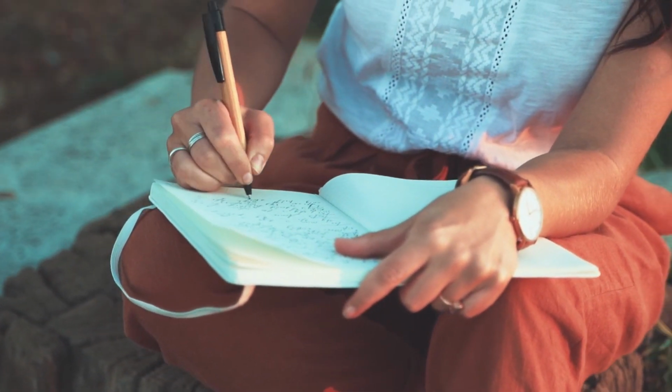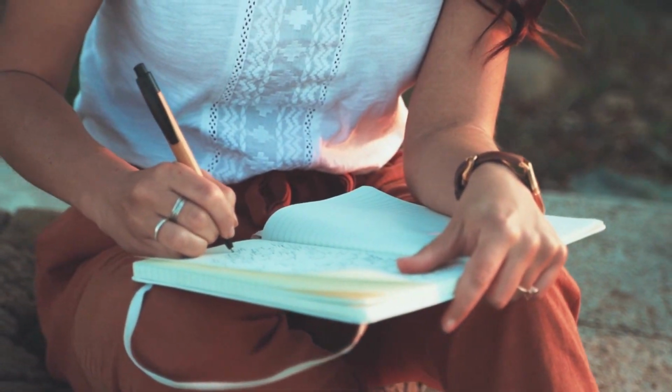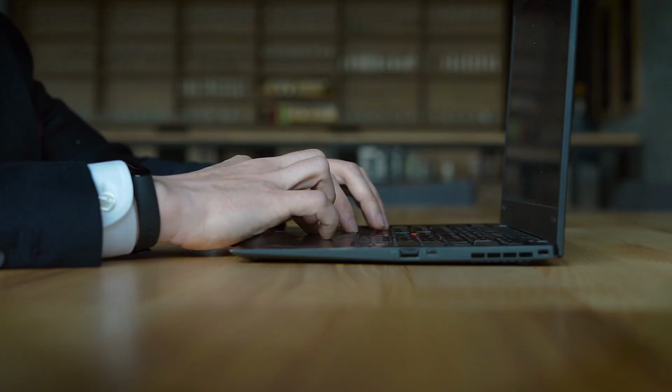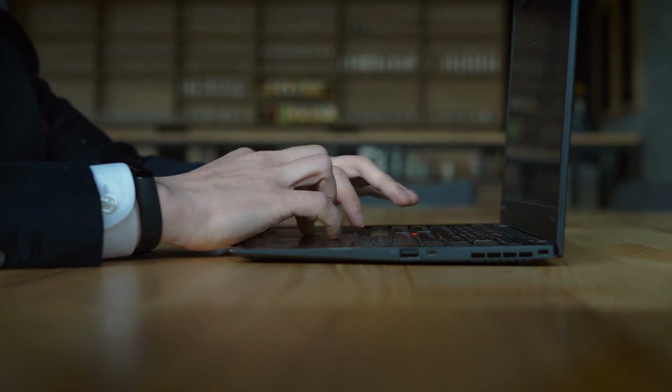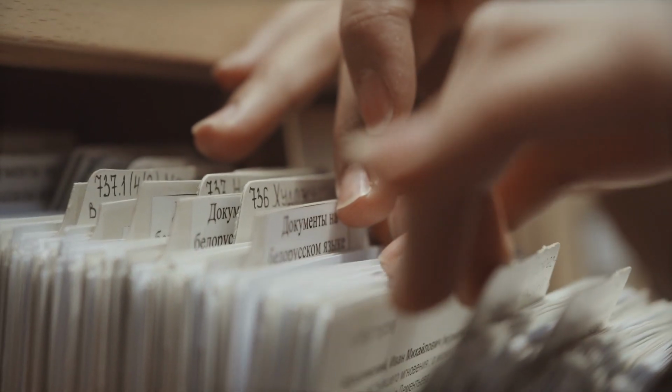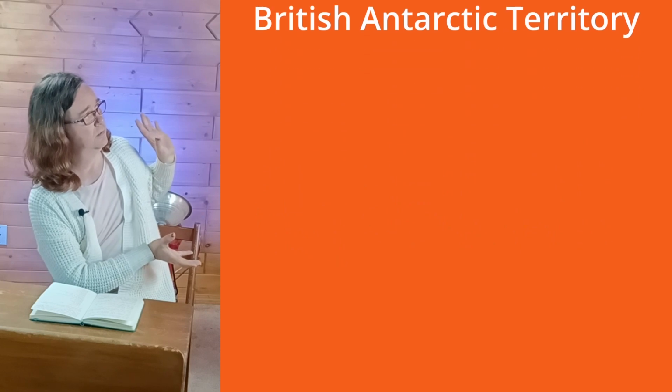So to answer the question, how many colonies did Queen Elizabeth help to start? I pulled up a list of the colonies of England on Wikipedia, and I searched through all of them to find out the ones that were colonized during the reign of Queen Elizabeth II. She became monarch in 1952, so we're looking for all colonies started from 1952 on. And here is the list. Wow, that's a long list.